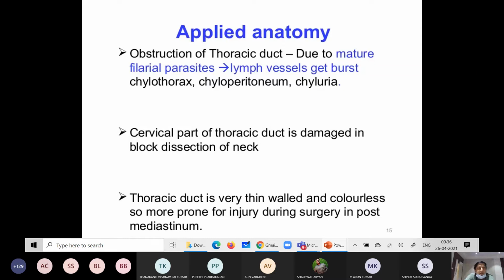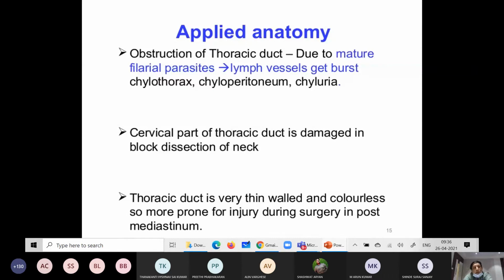That is called chylothorax, chyloperitoneum, chyluria. Means lymph in the urine, all over the abdomen, peritoneum, and chylothorax in the thoracic cavity due to obstruction of the thoracic duct, mainly due to parasitic infection, filariasis and so on.